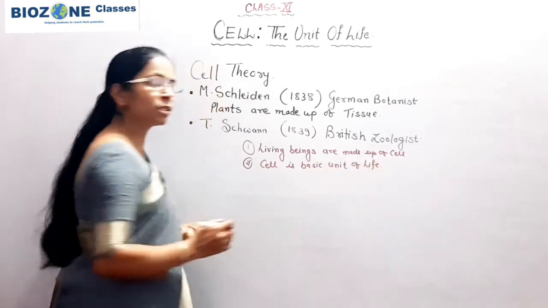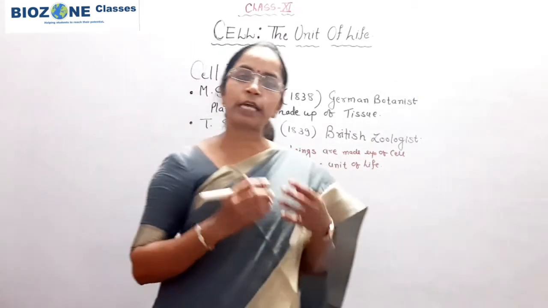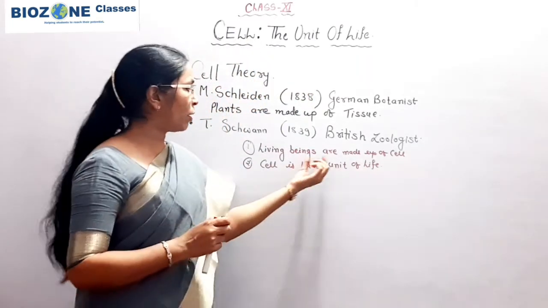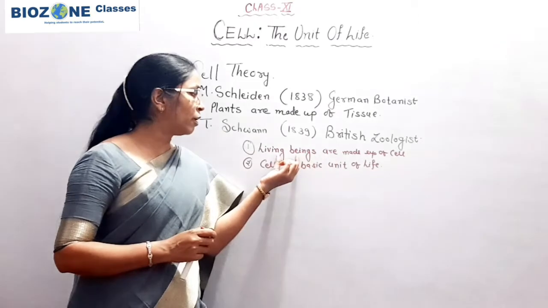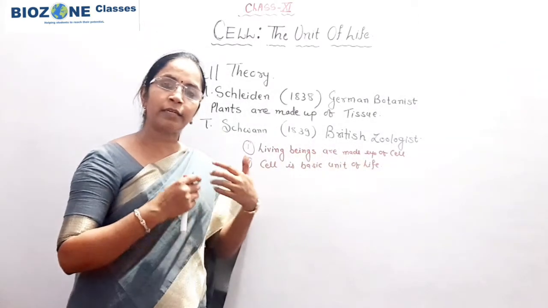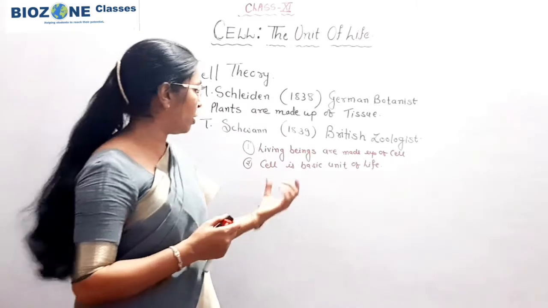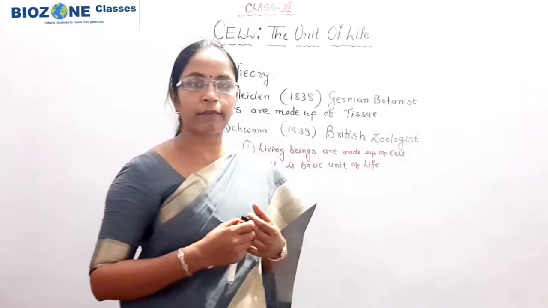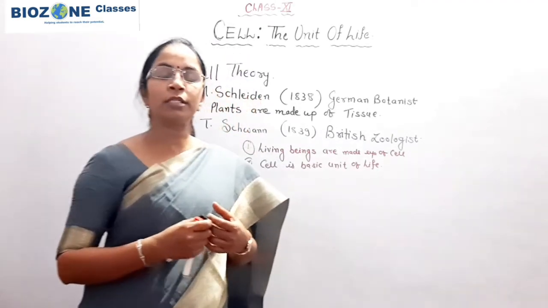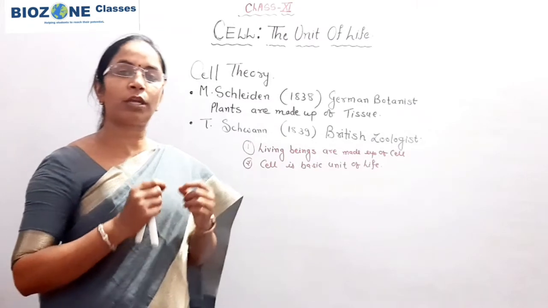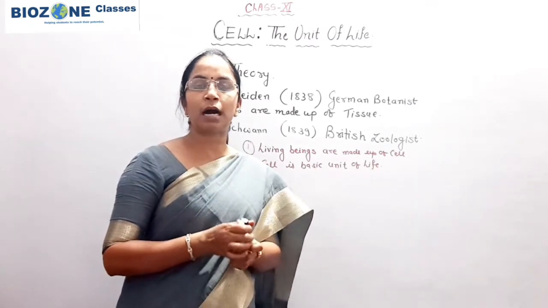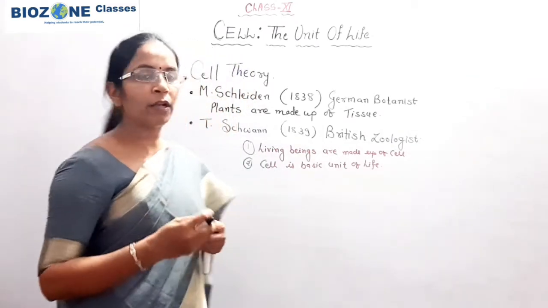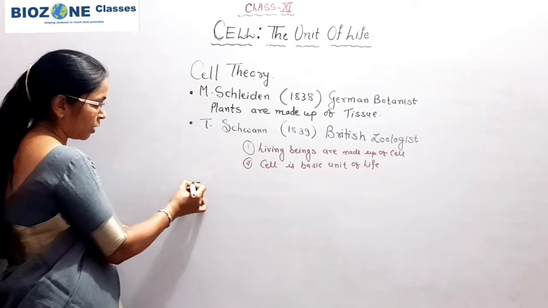Now one drawback of the cell theory is that it never explains how new cells are developed. According to the cell theory, scientists state that living beings are made up of cells, either unicellular or multicellular. Secondly, the cell is the basic unit of life. But how new cells are formed is one of the major drawbacks: the cell theory does not explain how new cells are formed or developed in the plant and animal body.